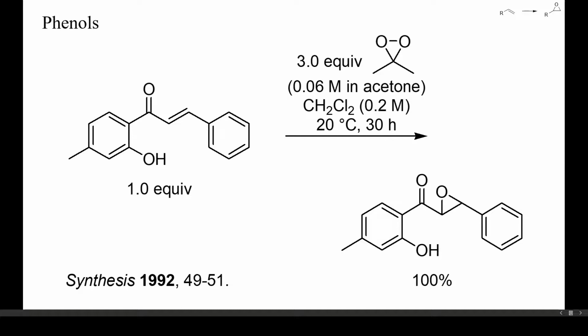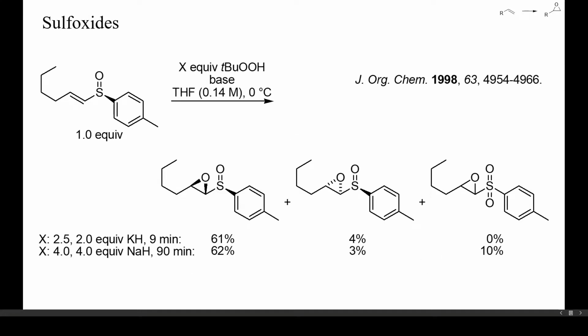With dimethyldioxirane, however, a quantitative yield of epoxide resulted. Like thioethers, sulfoxides can also be oxidized to sulfones. In this example, it was possible to epoxidize an alkenyl sulfoxide in moderate yield and diastereoselectivity with anhydrous tert-butyl hydroperoxide and potassium hydride as base. With a larger excess of oxidant and base and a longer reaction time, 10% of a sulfone was obtained.